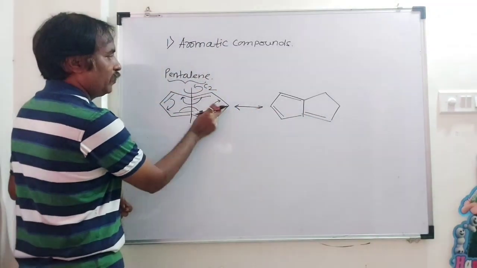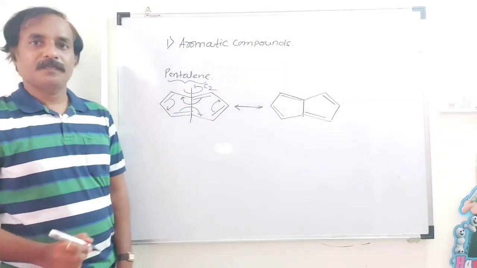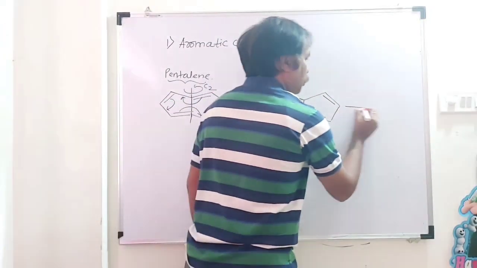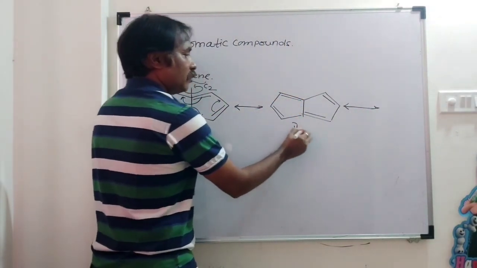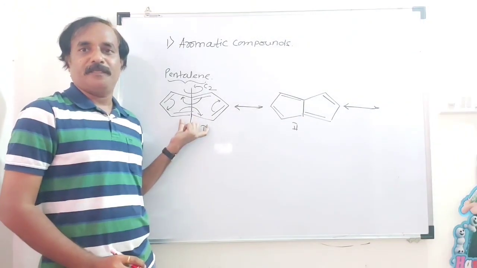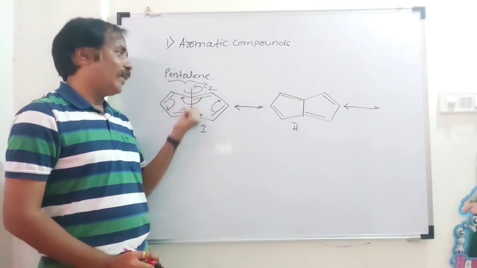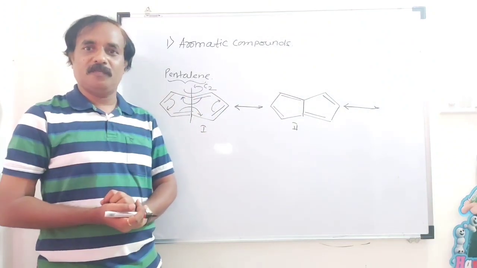Shifting of this pi bond in between these two carbon atoms. It is like this. Again, next. This is the first, this is the second, and the third will be exactly the same. So here there is a C2 axis of symmetry, and there is a complete delocalization of electrons.